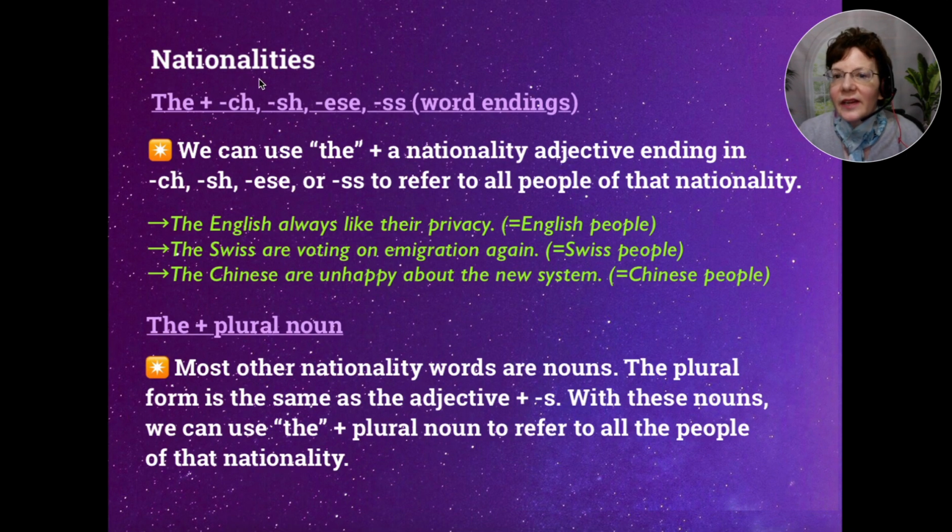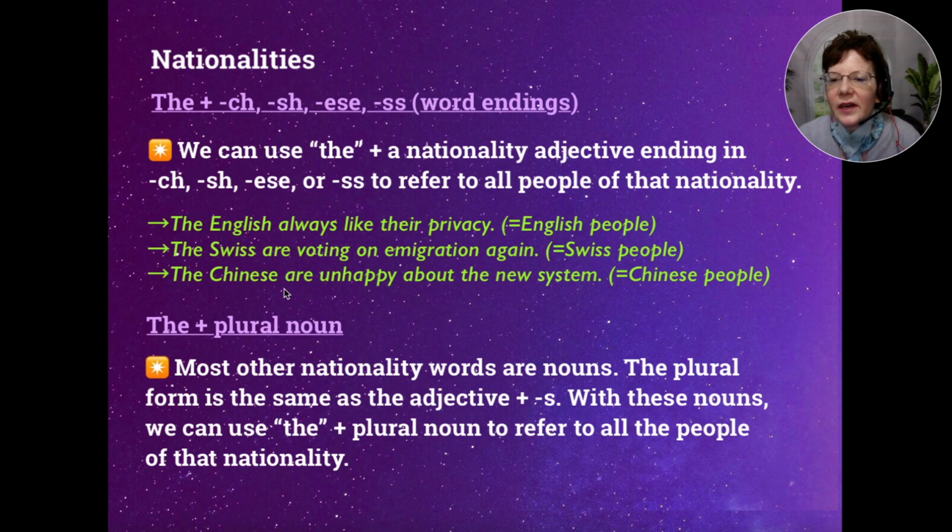All right, so here we are. Okay, nationalities. So we've got the plus these adjectives ending in ch, sh, ese, and ss, word endings. So we can use the plus a nationality adjective ending in these endings to refer to all people of that nationality.